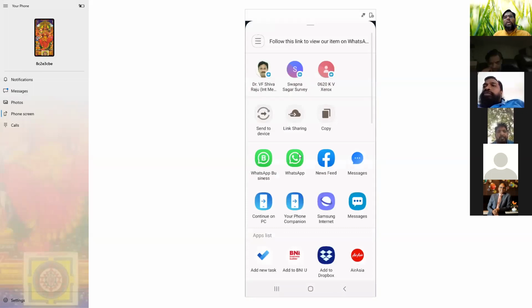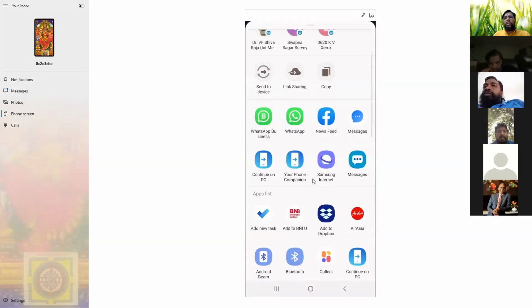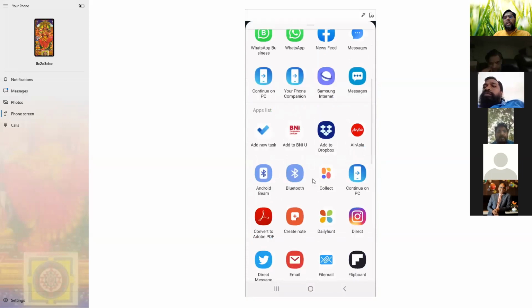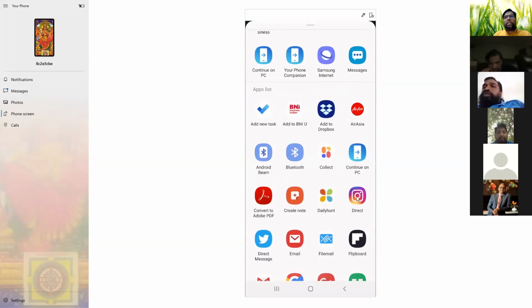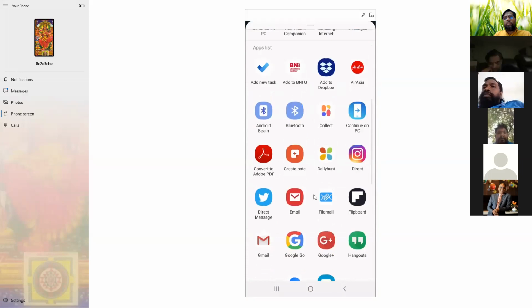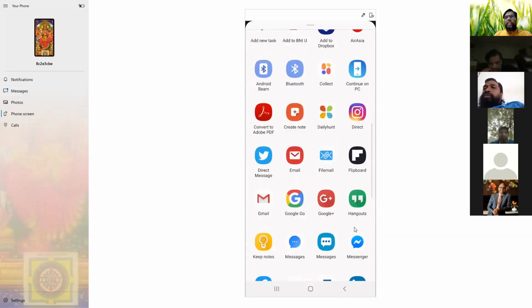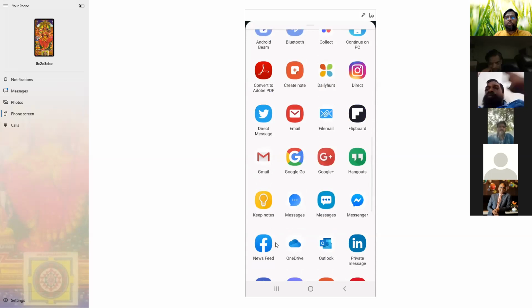It will open. You want to share anything on any media. You want to share directly to Instagram, by email, on LinkedIn, or on Facebook.